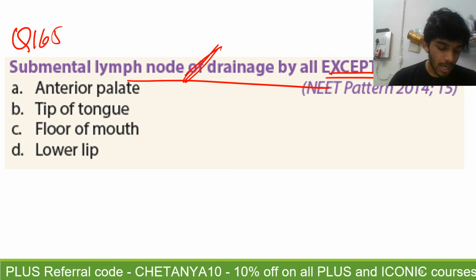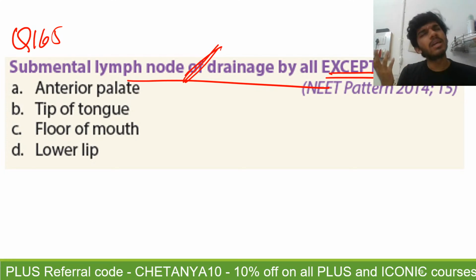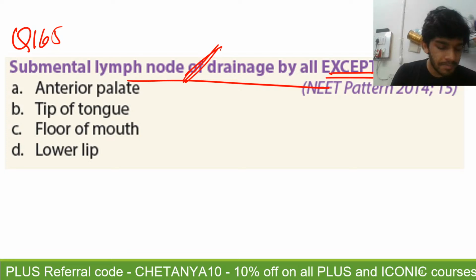You should remember a very important question that is asked here: the tip of the tongue, where does it drain? You have to remember the tip of the tongue will drain into the submental nodes. Very easy to answer if you just think about the location.